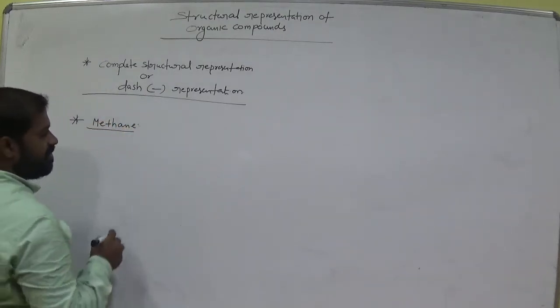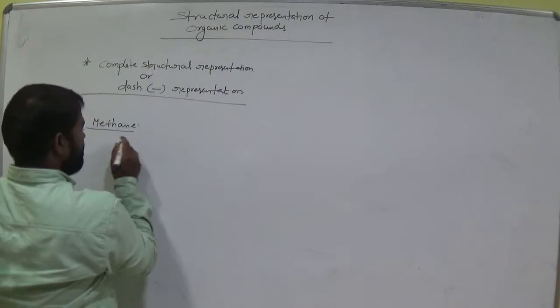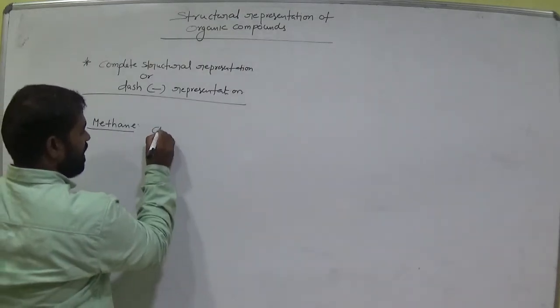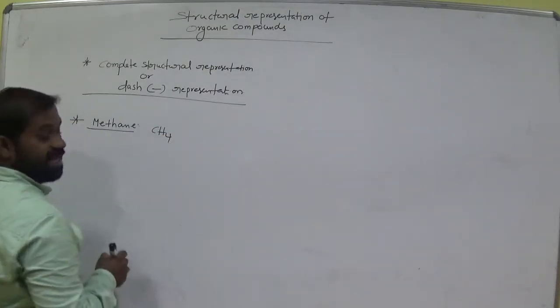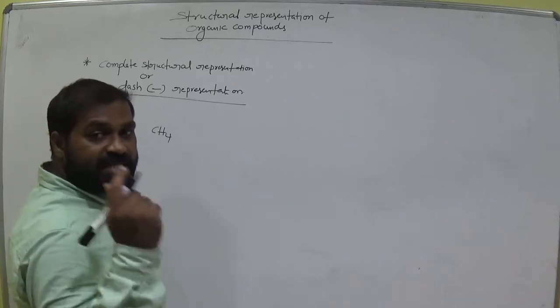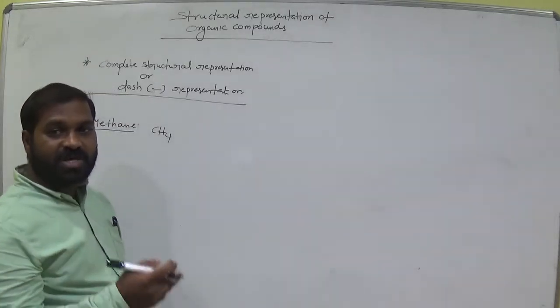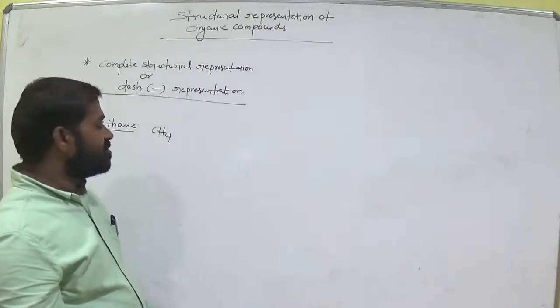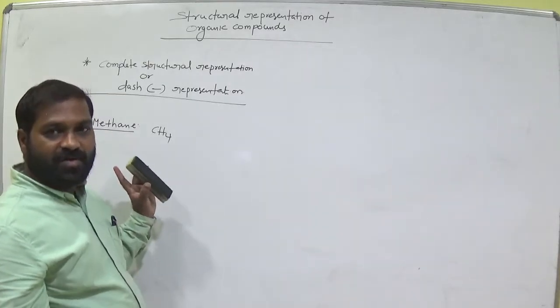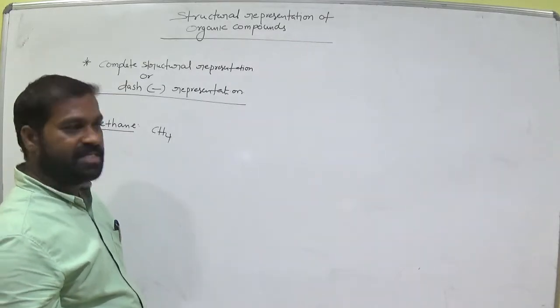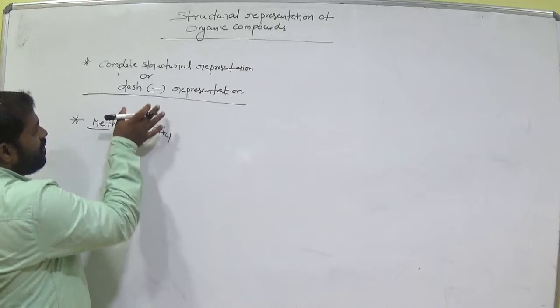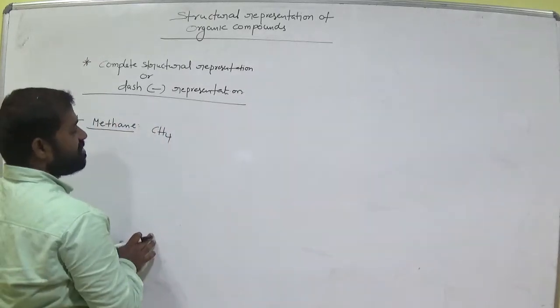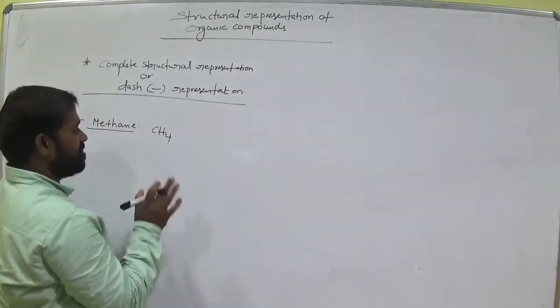What is the formula for methane? It is an alkane. Meth means one carbon. CH4, am I right? Methane, alkane. What is the general formula for alkane? CnH2n plus 2. Meth means how many carbons? One carbon. That is n equals 1. So if we keep n equals 1 in that formula, we get this formula. That is methane. So now how can we represent the dash representation of the organic compound.